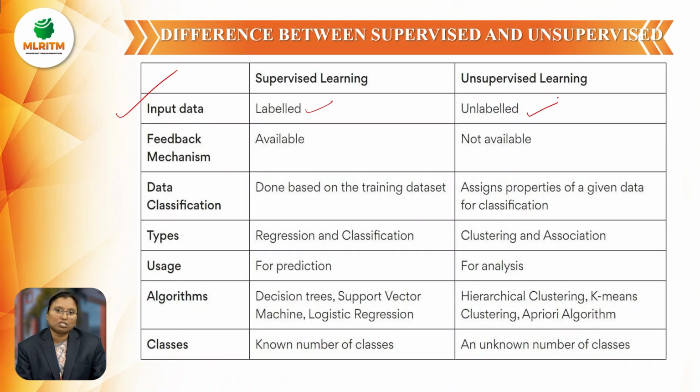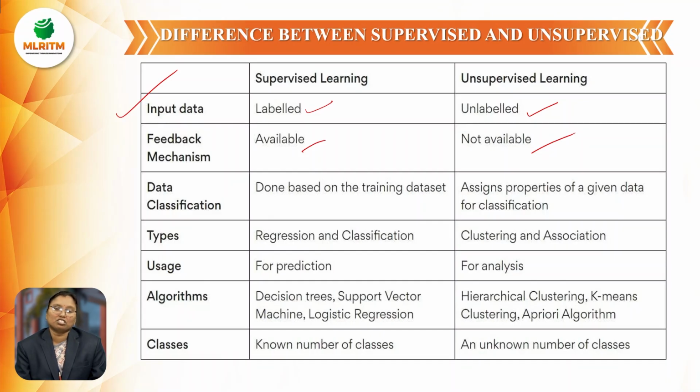Feedback mechanism: in supervised it is available, and in unsupervised it is not available. Feedback mechanism means we check whether the output we are getting is correct or not. If the actual output and target output are not equal, then we go for the back propagation algorithms.